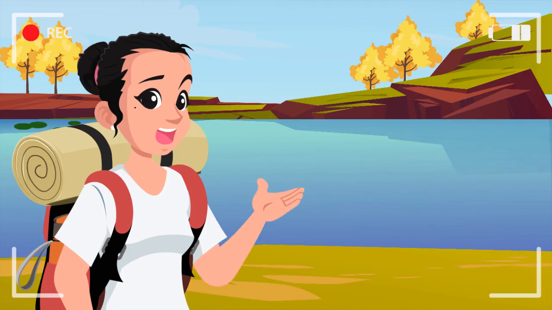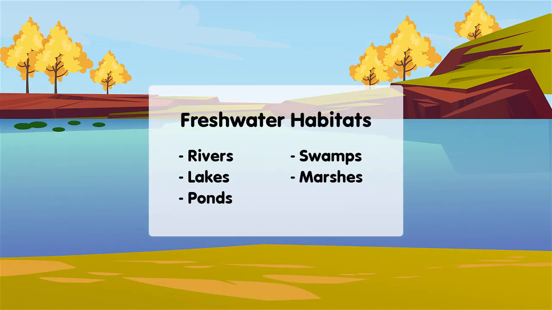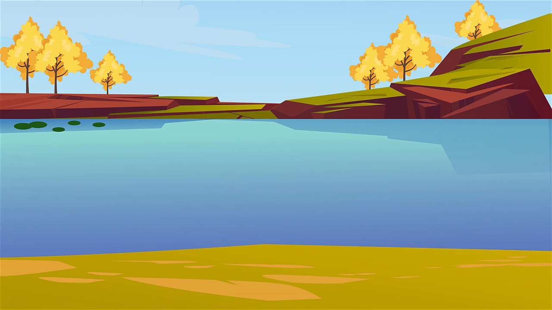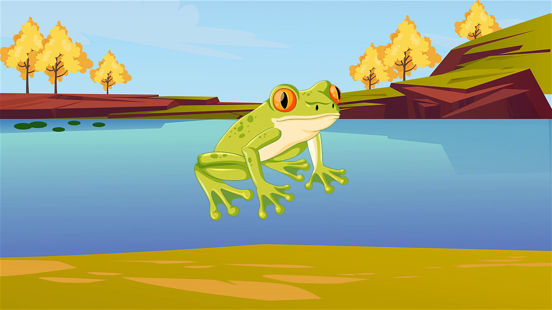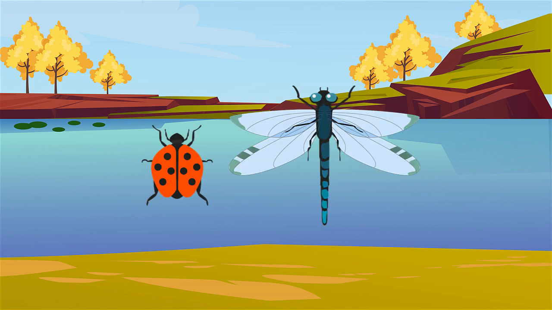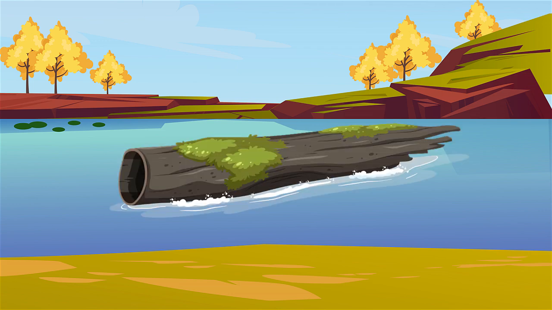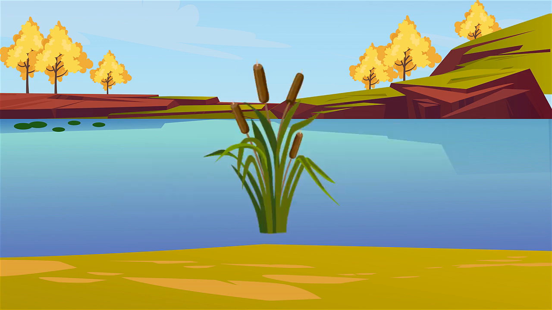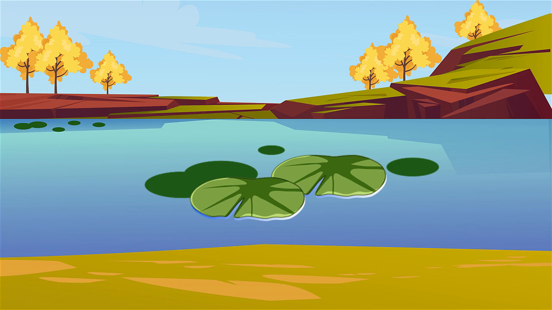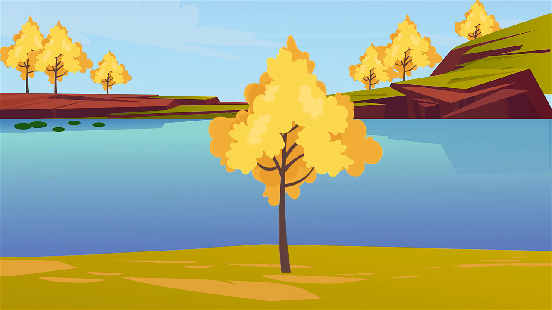Let's move on to water habitats. Water habitats are grouped into freshwater habitat and saltwater habitat. Freshwater habitats are rivers, lakes, ponds, swamps, and marshes. Some of the animals that live there are snails, worms, turtles, frogs, and many types of insects. Common plants that can be found there are algae, cattails, water lilies, and aspen and willow trees.